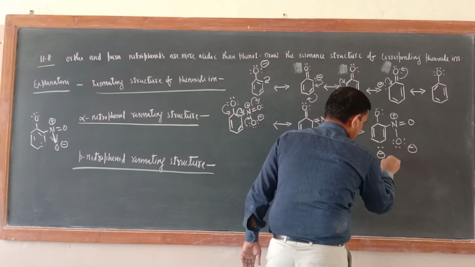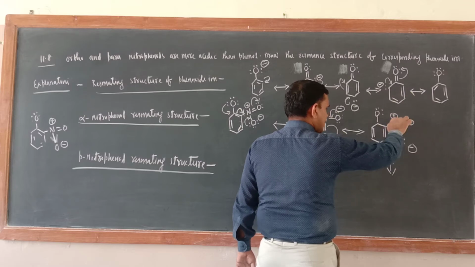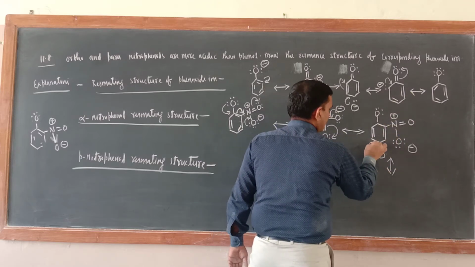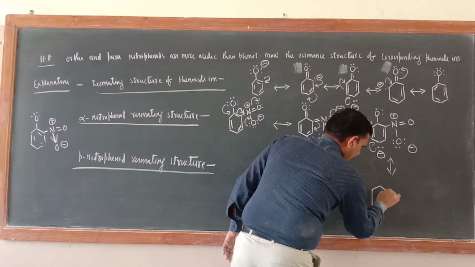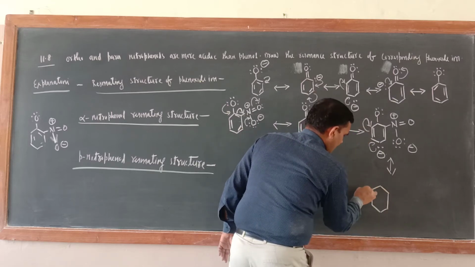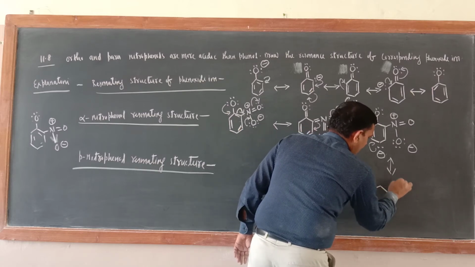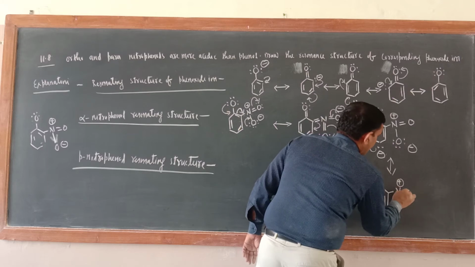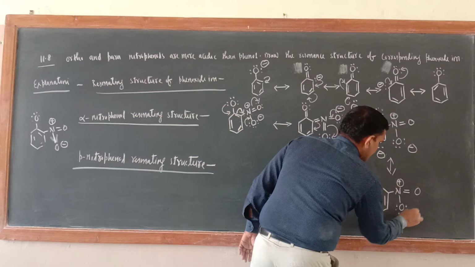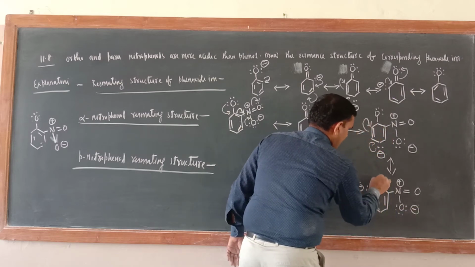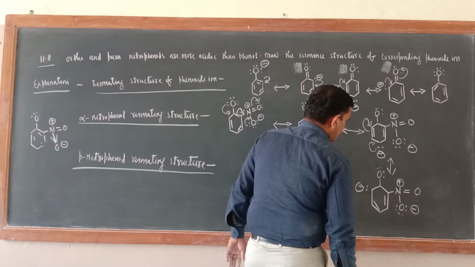What is the next resonating structure? Now the electron has already come back to the ring. Now this would be here, this would be here. So the next resonating structure is like that, this one. Now here a negative sign, and now a positive sign, here a double bond O, single bond O, 2, 4, 6, negative sign. Now here O, here 2, 4. This is the resonating structure.